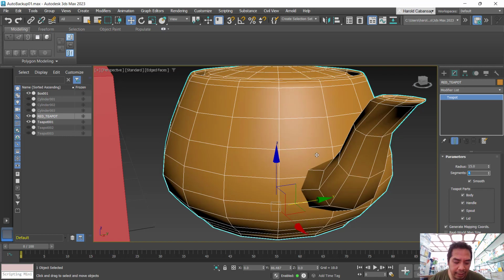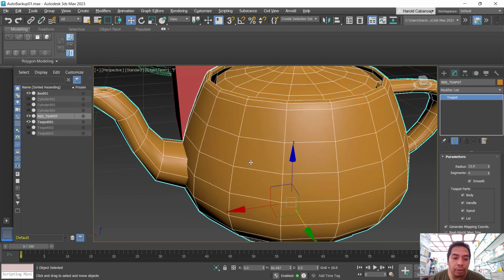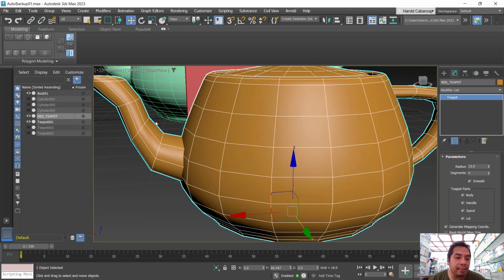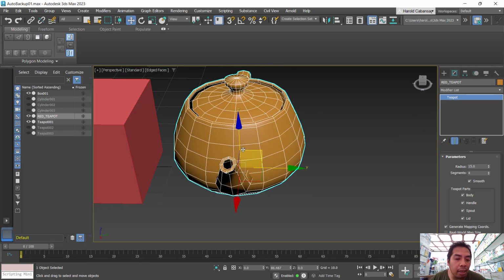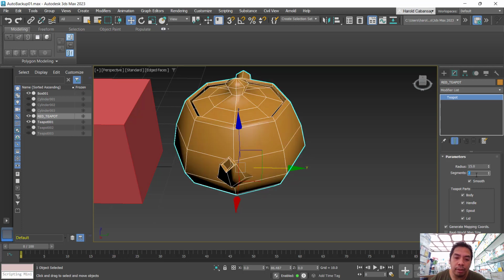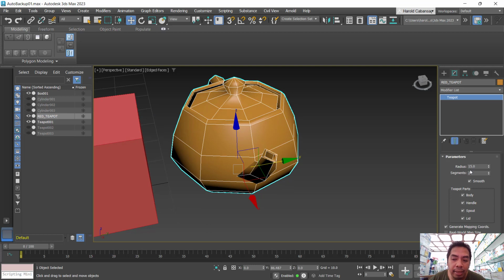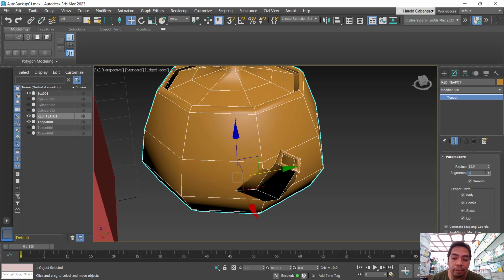As you can see, the model becomes choppy, chiseled, or cornered. So it is becoming low poly. If I go for 2, it is even more low poly. So that is what the segments are for, and how you can set the number of segments. This is actually the resolution of the object.